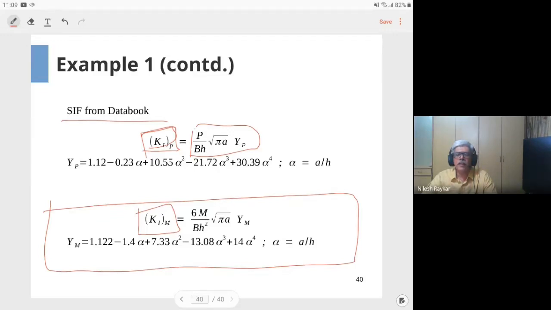So the stress intensity factor is not calculated at any location. It is calculated for a combination of crack size and load. If you imagine that it is calculated at the tip of the crack or 1 millimeter away from the crack, it would be different. That is not the case. The stress intensity is for a given combination of crack size and load acting on that crack. All right, sir.